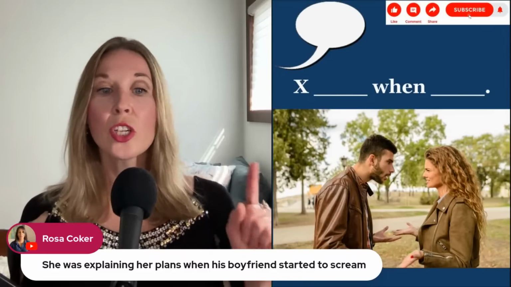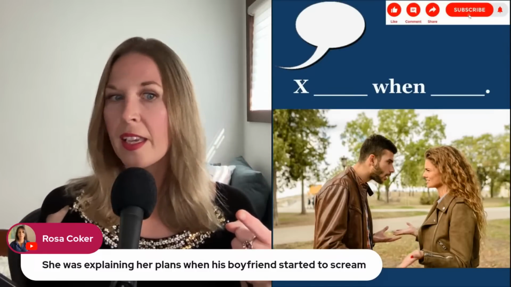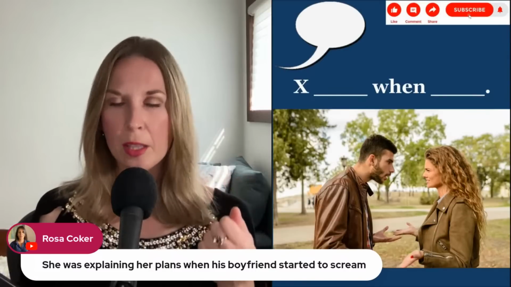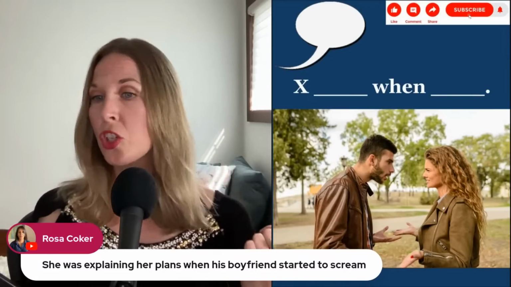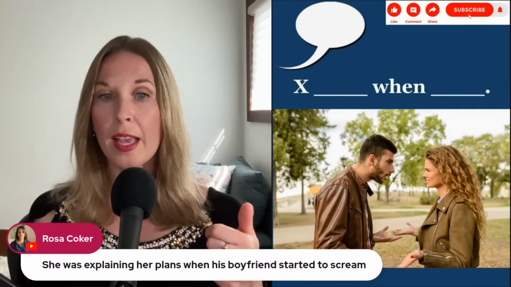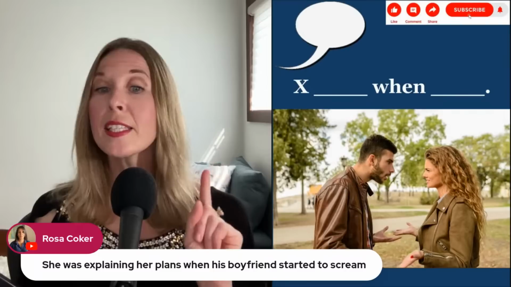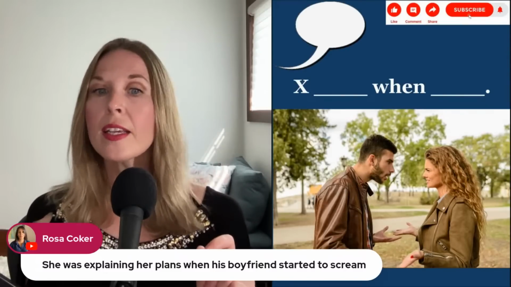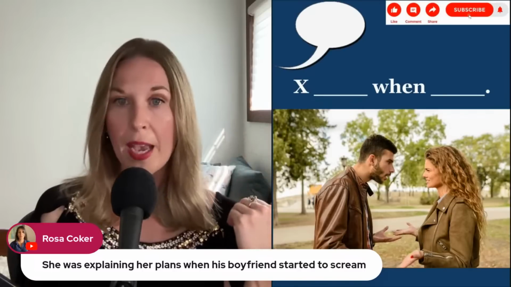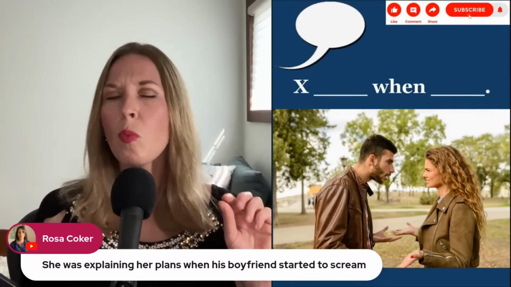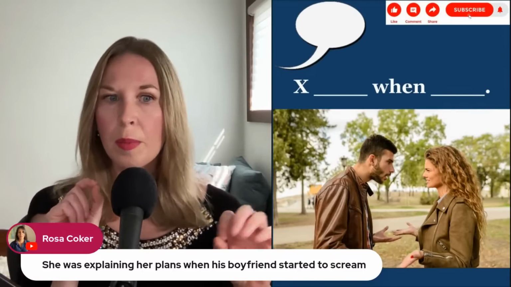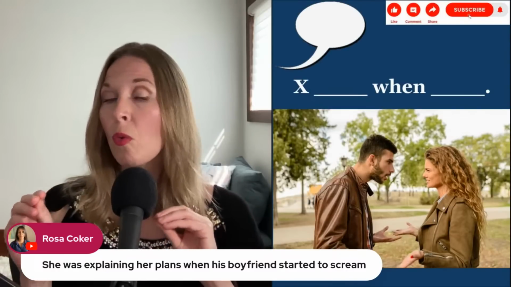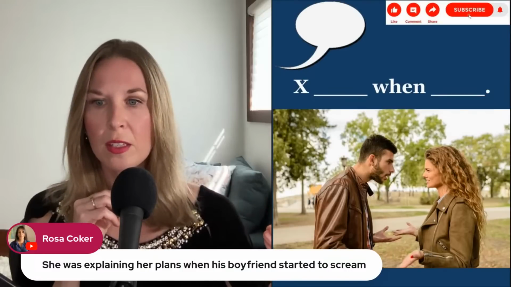Rosa said she was explaining. Exactly. So to explain is our verb in the past continuous with the subject she. She was explaining her plans when his boyfriend started to scream. Exactly. Very nice. So start is in the past simple. Now, there's one issue here because she was explaining, the possessive needs to match the subject.